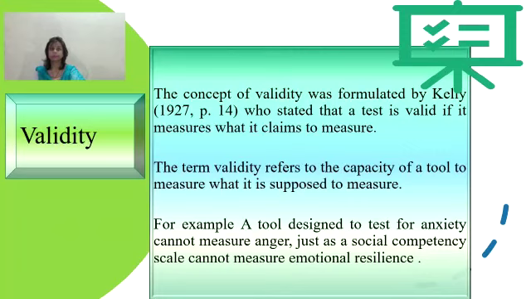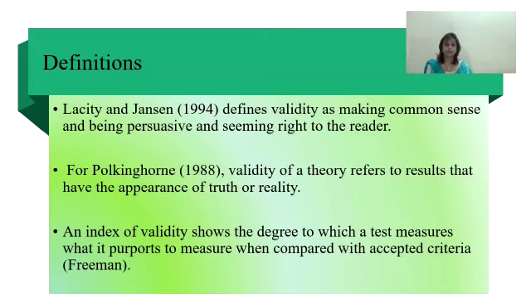The concept of validity was formulated by Kelley in 1927, who stated that a test is valid if it measures what it claims to measure. The term validity refers to the capacity of a tool to measure what it is supposed to measure. For example, a tool designed to test for anxiety cannot measure anger, just as a social competency scale cannot measure emotional resilience. Here, some definitions have been given by eminent scholars.